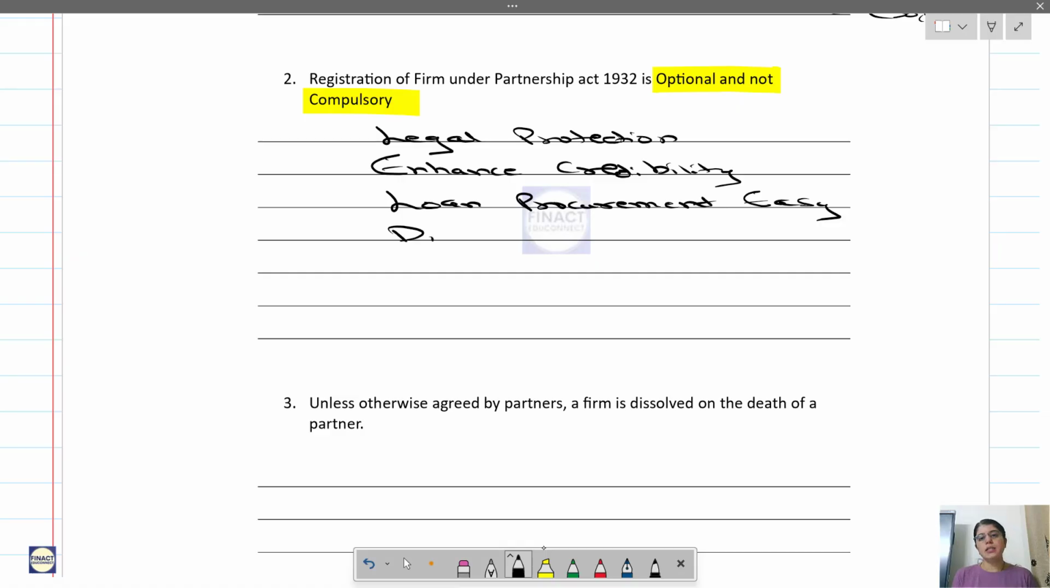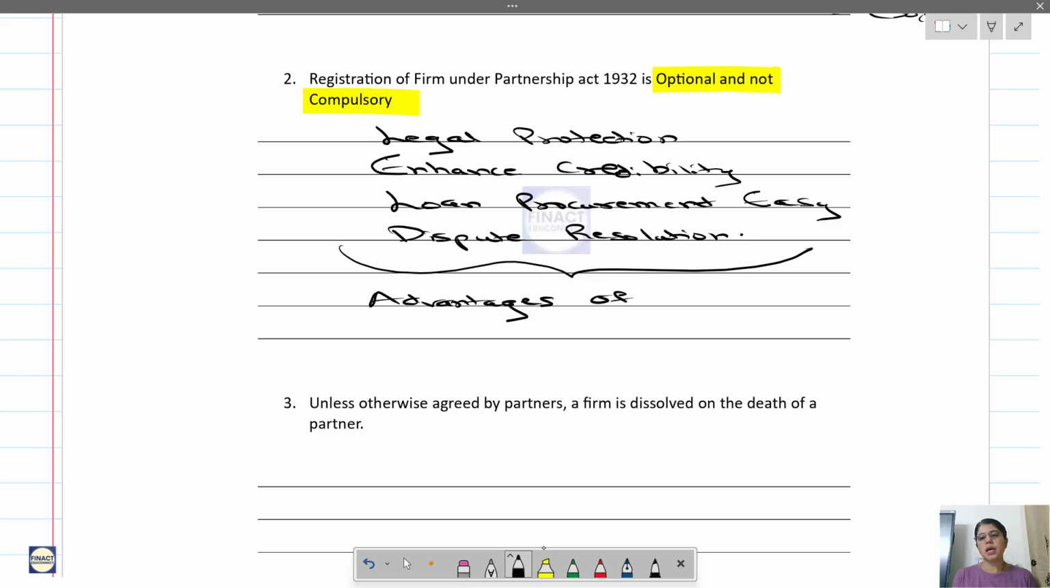Then if there is a dispute among the partners, it will help in resolving the dispute. So these are some of the advantages of registering a firm. Though there are advantages, understand that registration is not mandatory. Okay, it's optional. Write this, then we'll go to the next one.